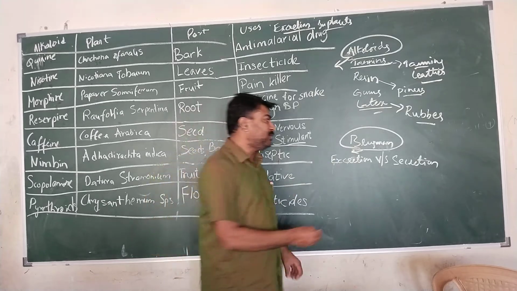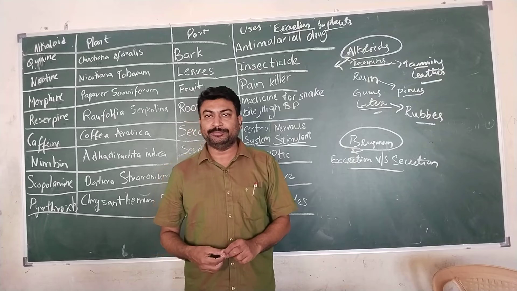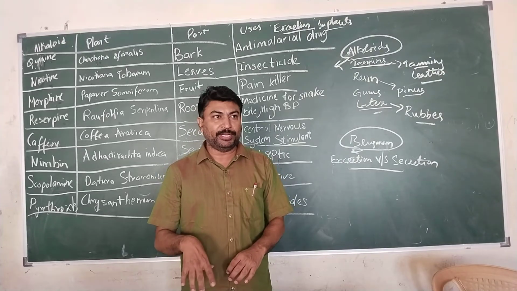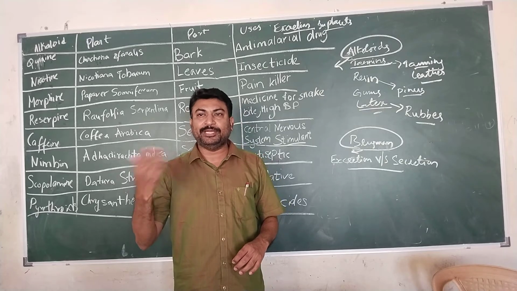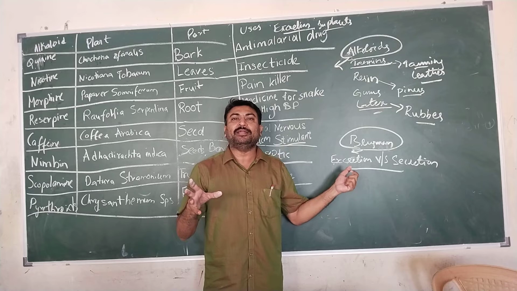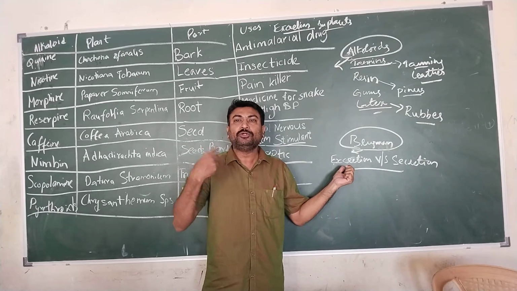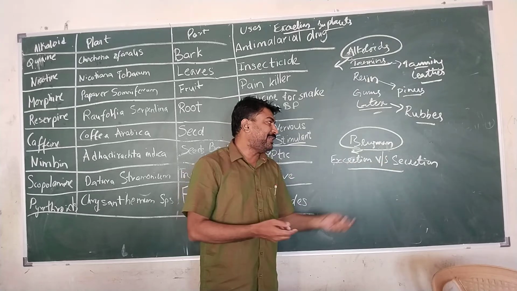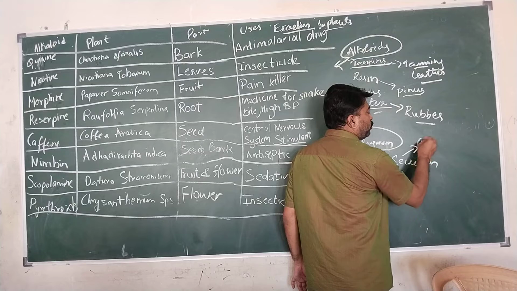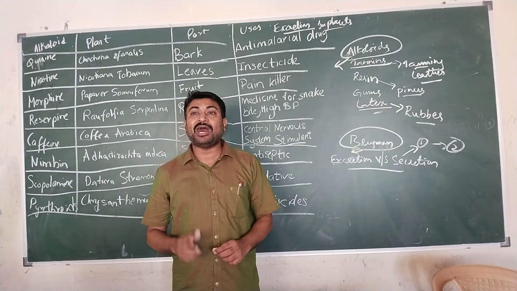And the last topic in this chapter is excretion versus secretion. Excretion means removal of waste materials from the body, delivering the entire waste material which is found because of metabolic activities from inside to outside. Secretion means movement of particles or material from one point to another point where it is required. For example, hormones,